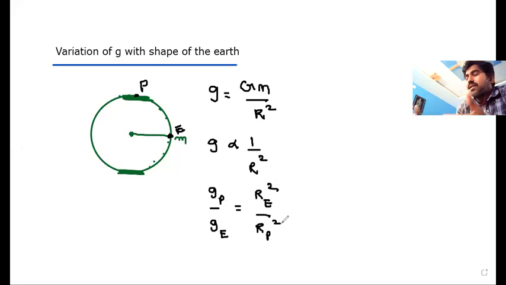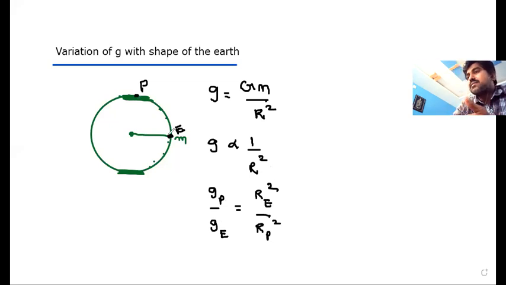So where is g value more, at poles or at equator? At which place will g value be more? See here, at poles or at equator, where is the radius more? The radius is more at the equator, and at poles the surface is flat, no? So the radius will decrease.